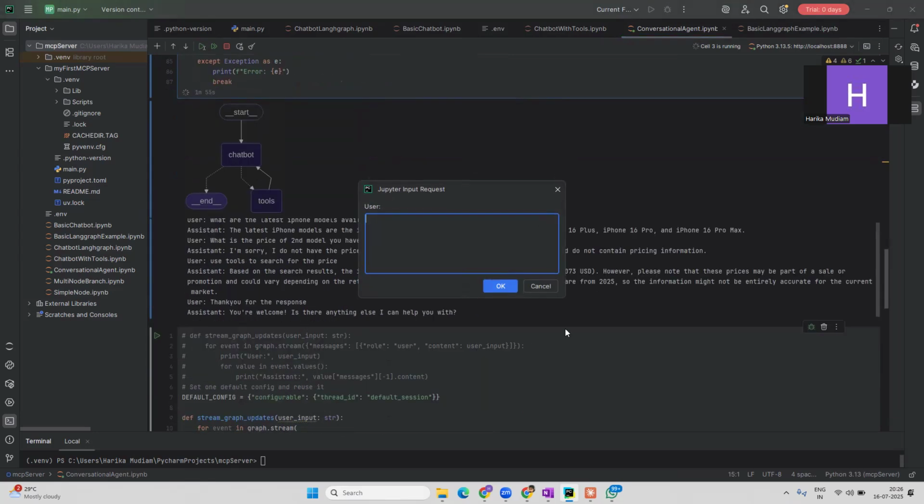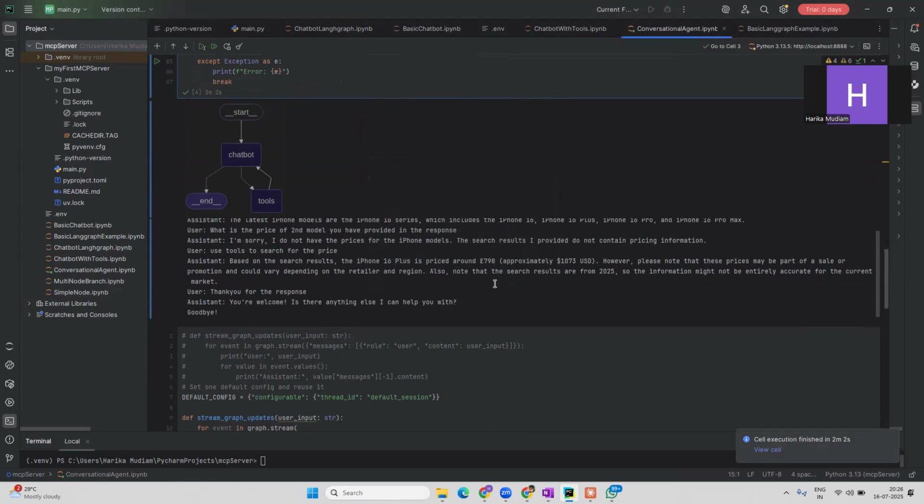That's it. So nice. This is how you can actually use the conversation agent to get the details by using the tools, and also reasoning can be done by your LLM, whether to use the tools or not. If your LLM is not so powerful, I would say give the prompt in such a way that it considers using the tools in case it does not find any information.